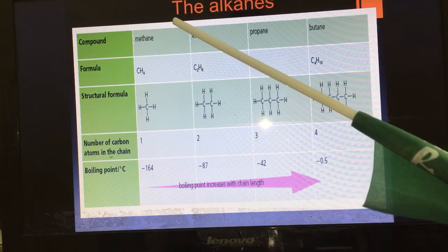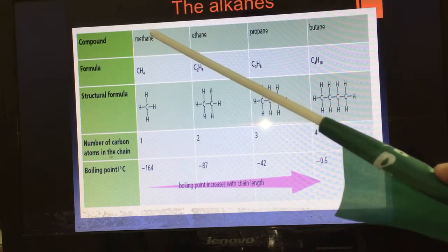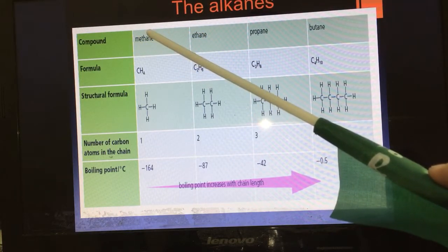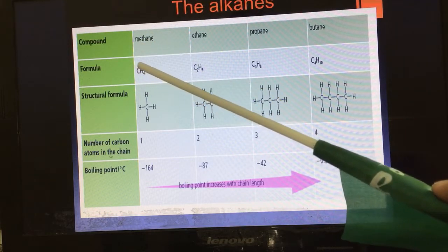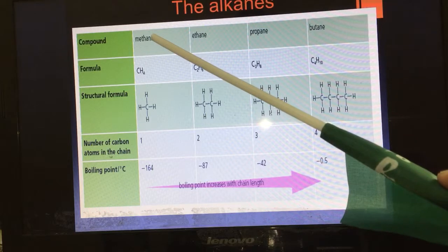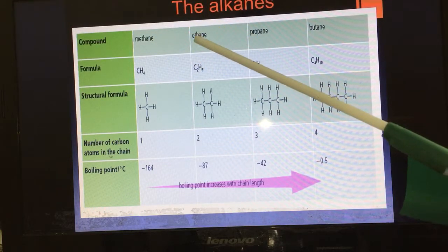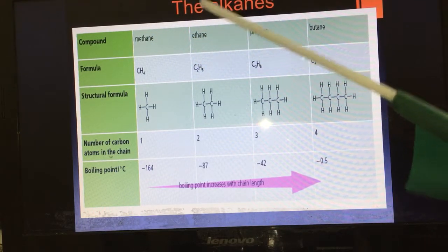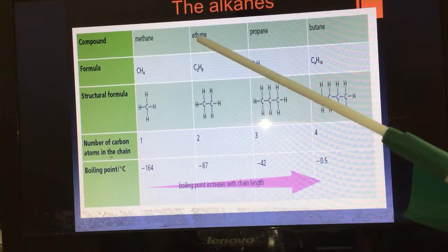So I can understand from the name of this compound, from meth we have one carbon atom, and from ane we have single bonds. Here in ethane, eth, two carbon atoms.